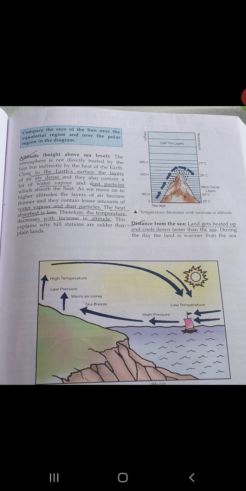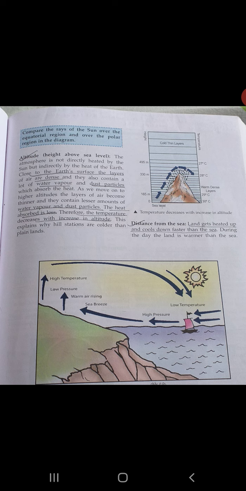So, as we discussed, when we go up in height, the layers of the air become thinner, and they contain less amounts of water vapor and dust particles, and you know that the water vapor and dust particles are responsible for capturing the heat and making the atmosphere hot. But as the presence of water vapor and dust particles decreases, the heat absorbed is less, and so when we move up in height, the temperature decreases with increase in height.